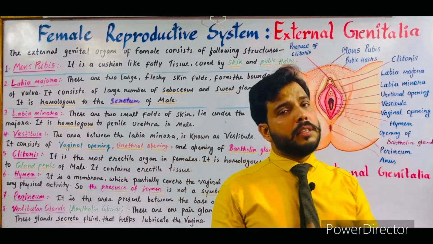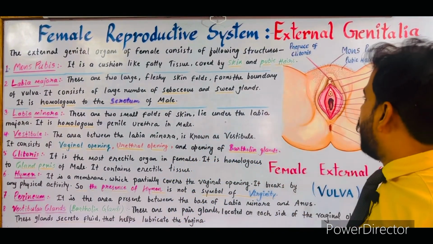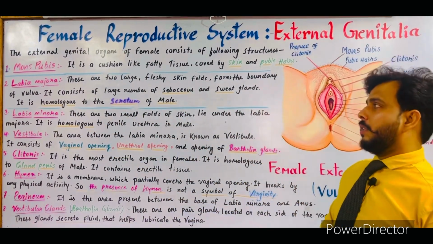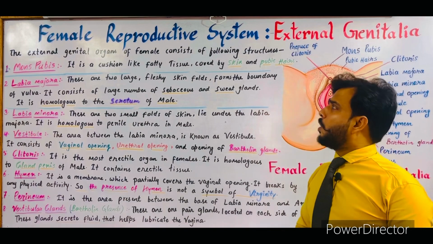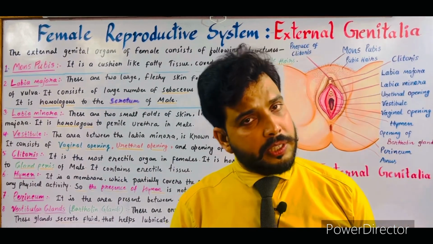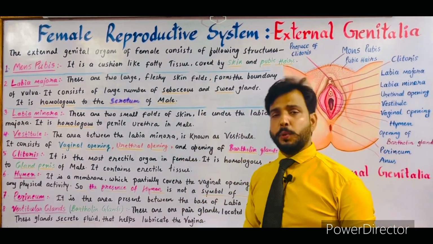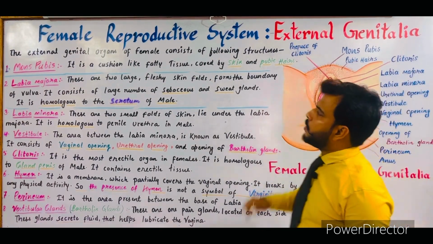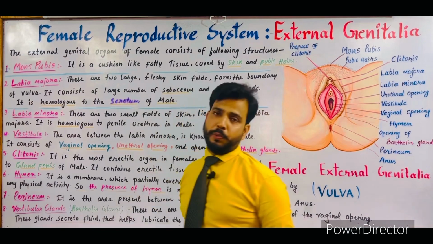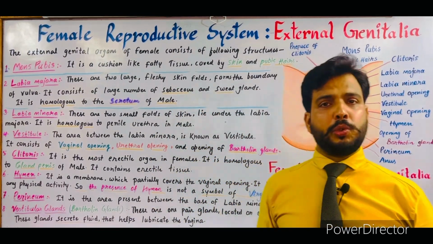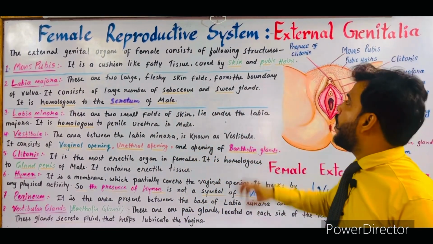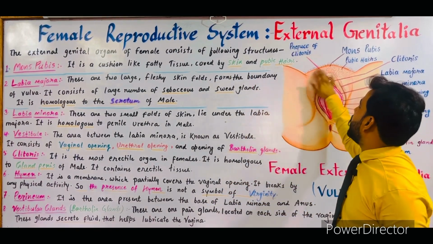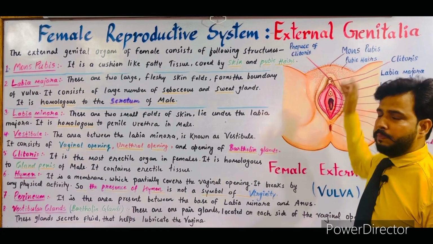Now I will describe all this topic in your notes, so you can make your notes with the help of this. So the external genital organ of female consists of the following structures. Start with number 1, that is mons pubis. As I told you, this structure is known as mons pubis. It is a swollen cushion-like fatty tissue, covered by the skin and pubic hairs, which I described before.